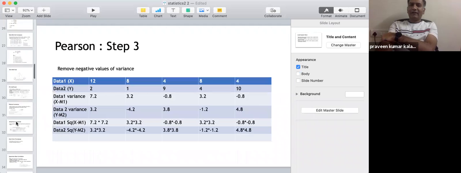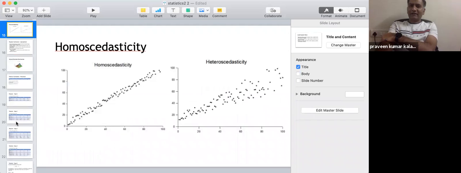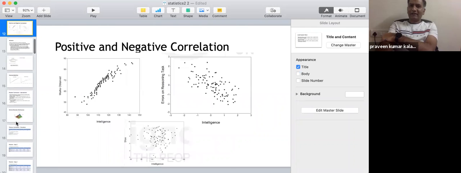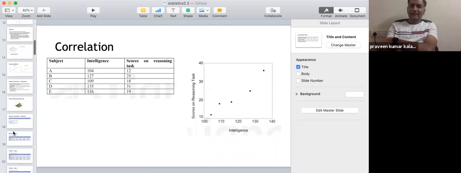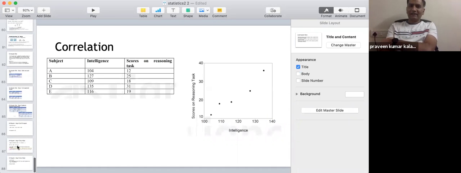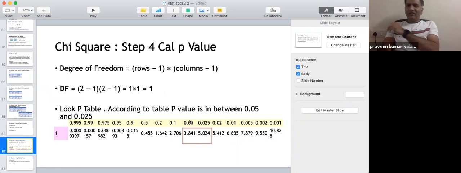Praveen, sorry, I was just thinking about how you took it as points between 0.05 and 0.5 and 0.25. If I look at only the 0.5, then I will say my value is less. And if I look at 0.25, my value is more. You can't really take only one, because your value of f is more than this 3.849, right? So definitely it is not 0.05. Yeah. So it is more than 3.841, which is a reference value. So that means it has to fall in between only. You can't really take this at all.